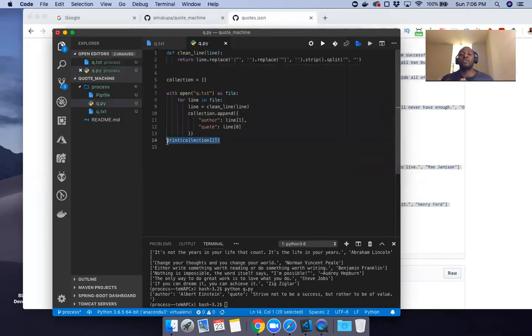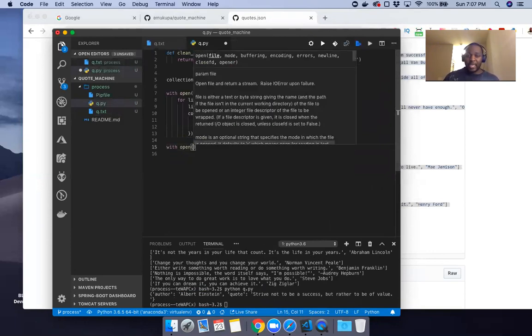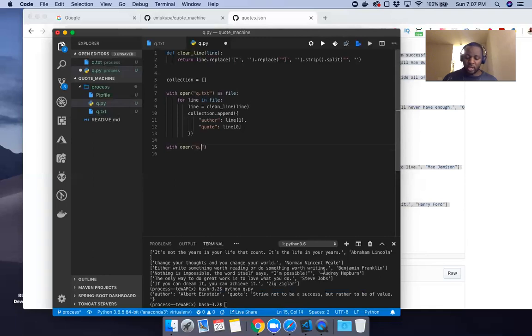Now we're going to grab everything we have in the text file, refine it, and dump it into a JSON file so that we can use it in a website or server or whatever. So I'm going to open up another file, which I'll call the JSON file, but I'll still use the same queue.